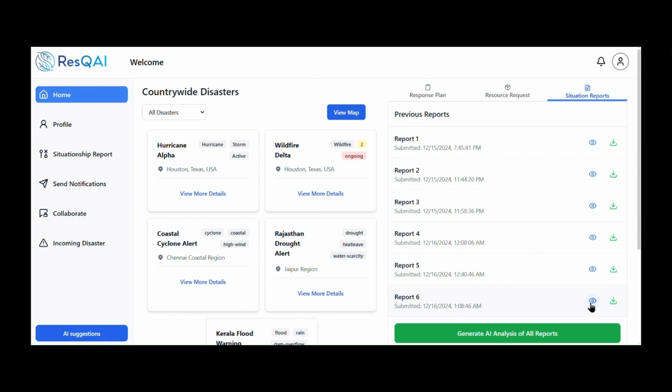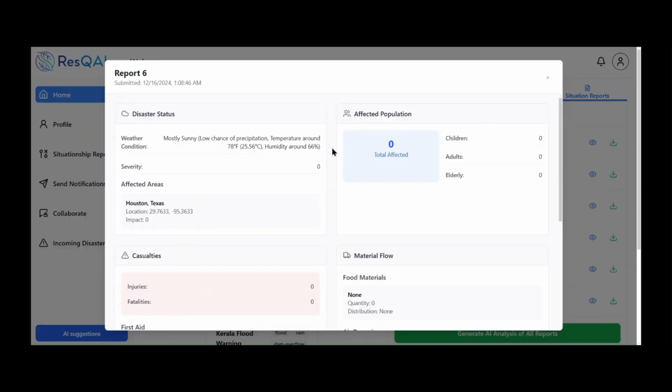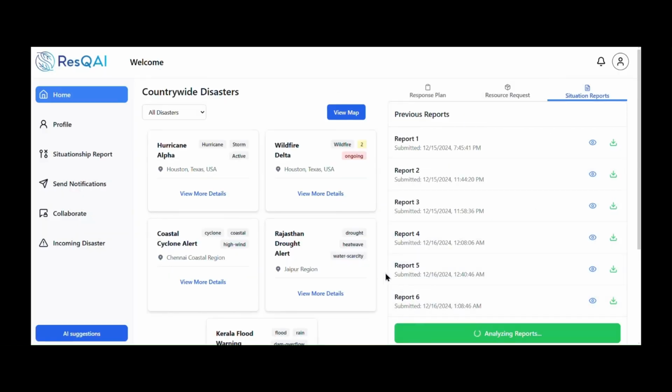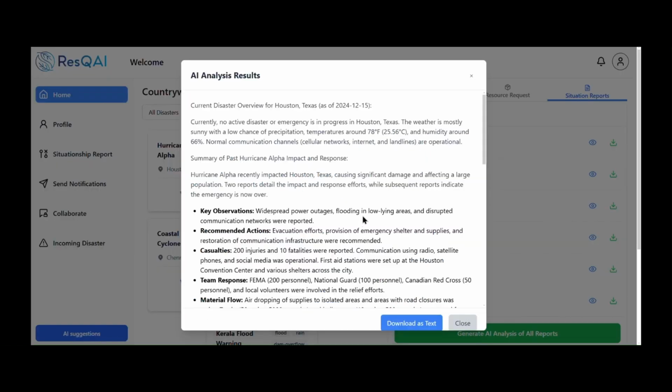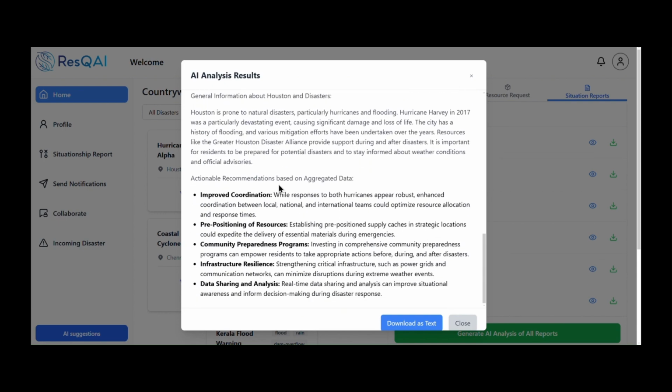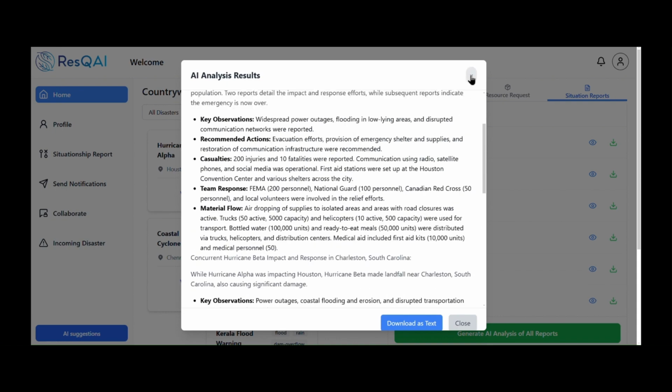You can click on this view button to view the details about that specific situation report in a well-crafted front end. Now you can use a generative AI analysis of all reports feature, which uses our AI model to make an analysis using all the reports history. Now, as you can see, the AI analysis has been generated. You can read it and you can make further decisions. You can download it as text.